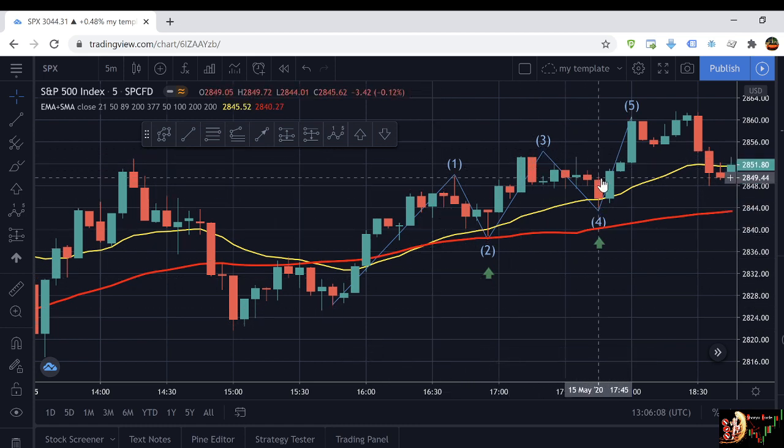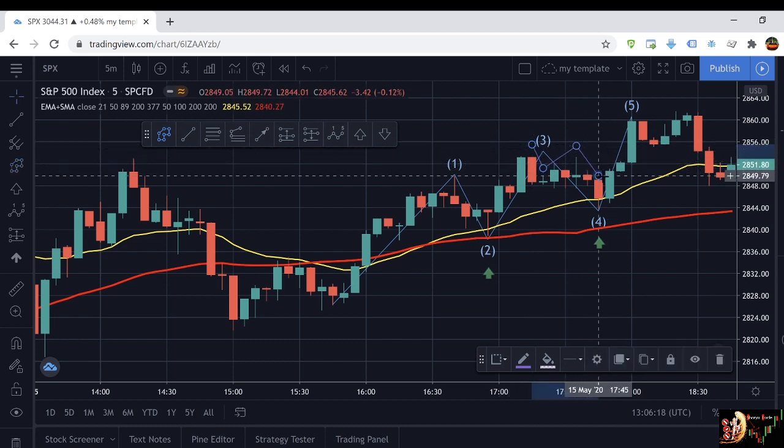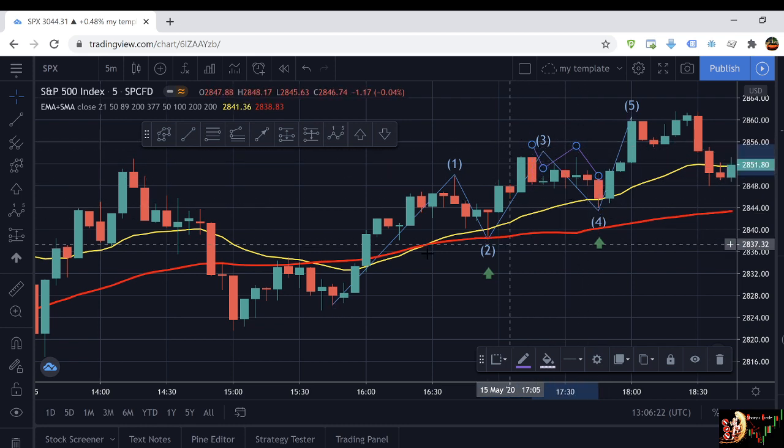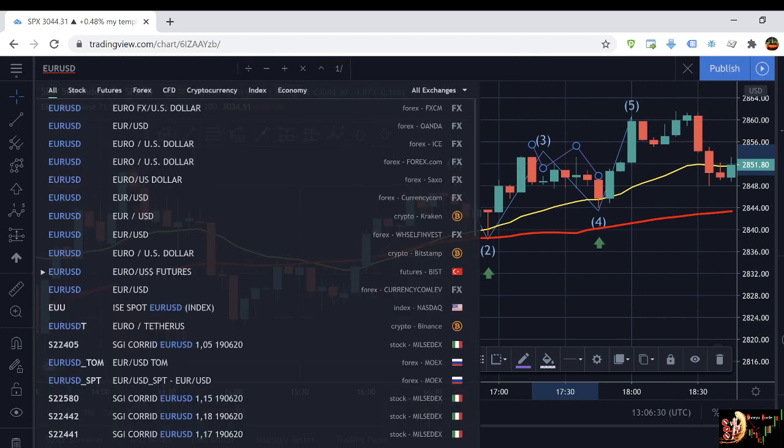So yeah, and it did also what we call, for those who look at the foundation for the course part 2, it does a Shoryu trade. Okay, so down, up, down. Okay, let's change the pair and let's look at something else. So Euro USD, for example. Okay, for those who are playing Forex.